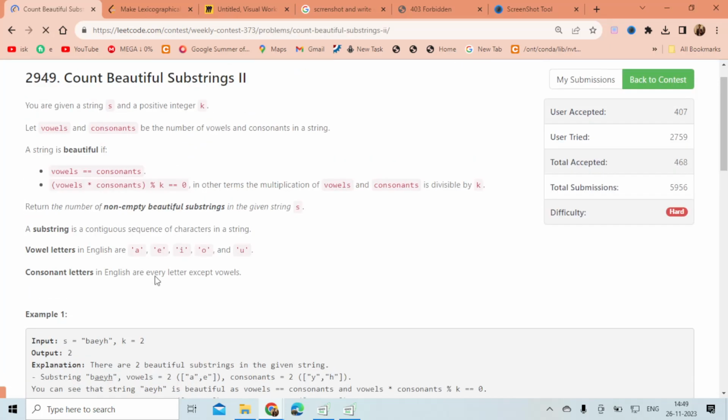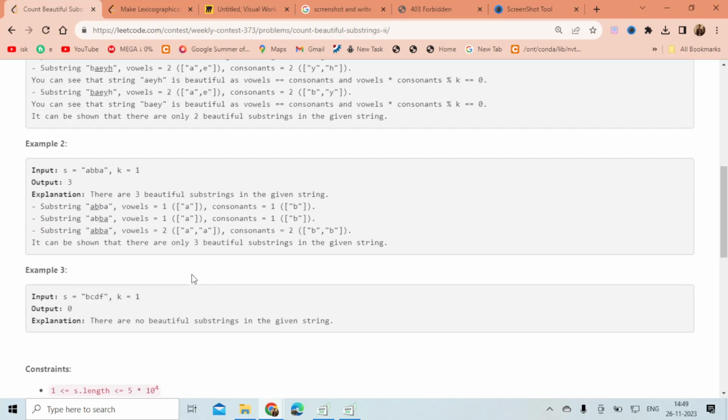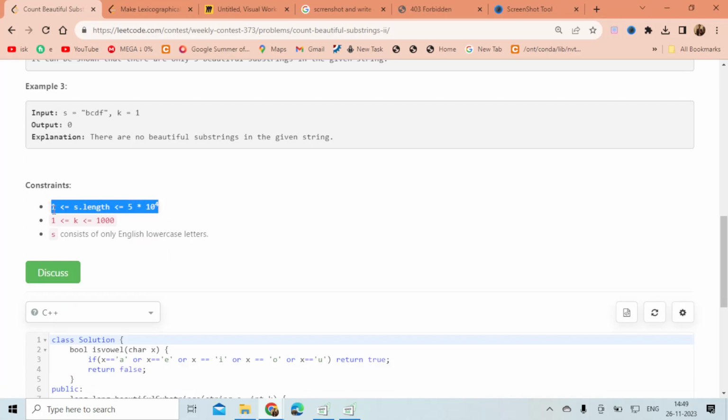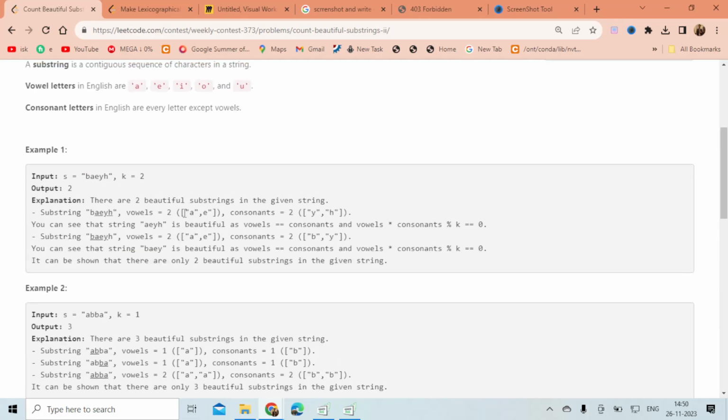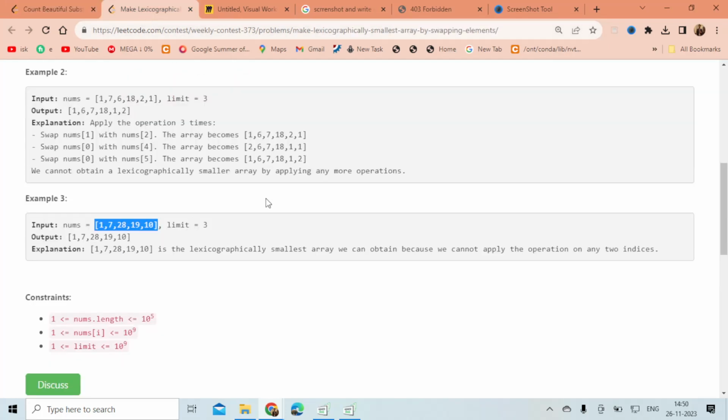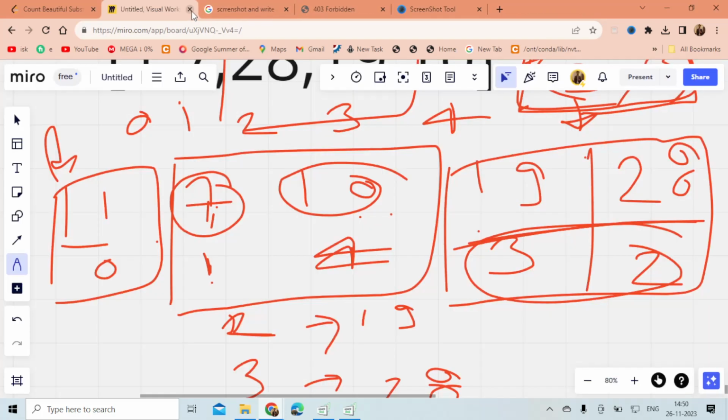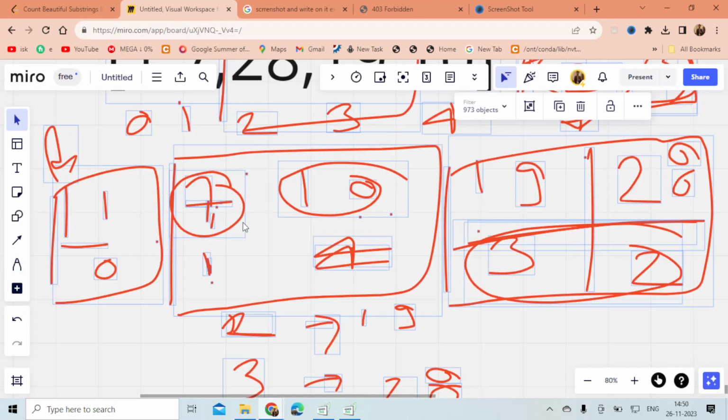And let's see now the fourth question. The fourth question is similar to the second question, but the constraint is higher. Now I can't run a 2D for loop, an n squared loop, because n is 10 raised to the power 4, so it will go to 10 raised to the power 8. So we have to think of a better approach. Let's see the better approach.